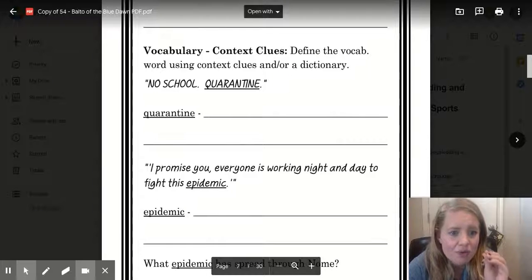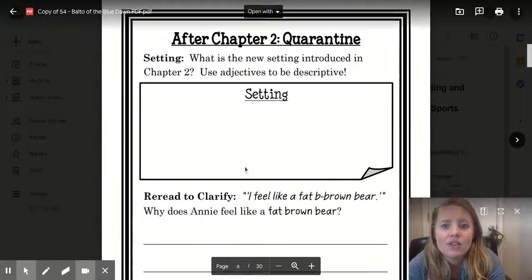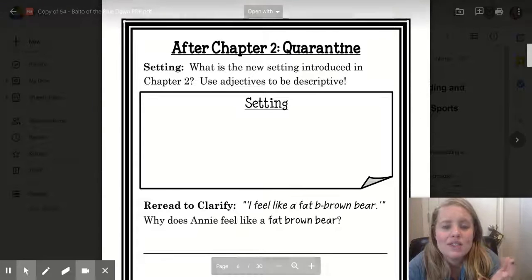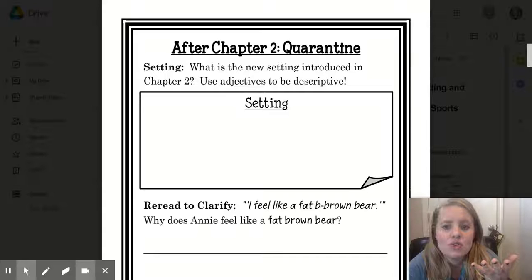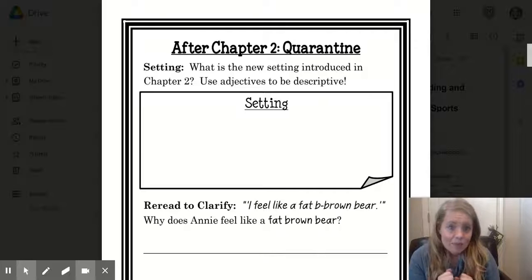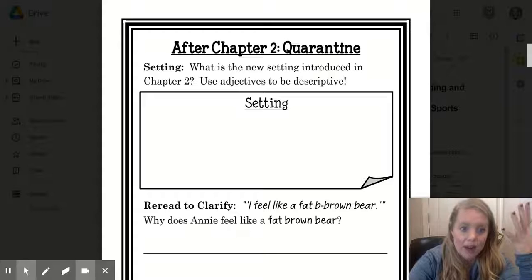Scholars, I want you to freeze. We are going to backtrack up to the very first part here. Okay, so for the setting, it says, what is the new setting introduced in chapter 2? Use adjectives to be descriptive. So scholars, setting means the time when it happened and the place where it happened.